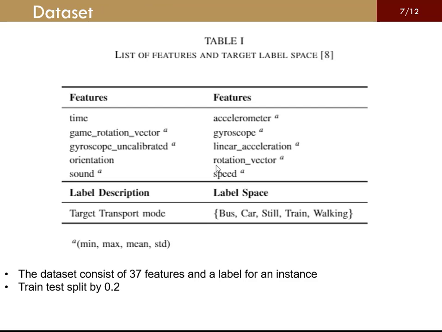Here is the dataset we used, from reference number 8. We have different features in the dataset such as time, game rotation vector, accelerometer, gyroscope, and linear acceleration, and we have the label such as bus, car, still, train, and walking. These are the transport modes. So the total features are 37 and there is a single label.